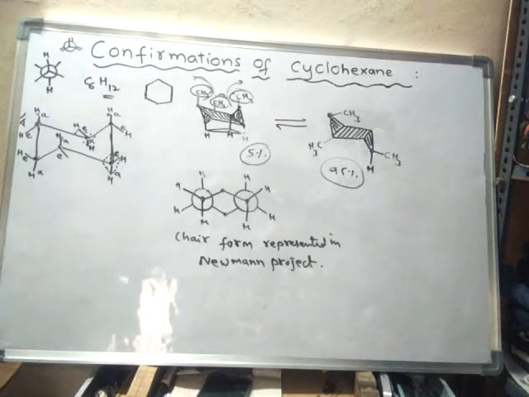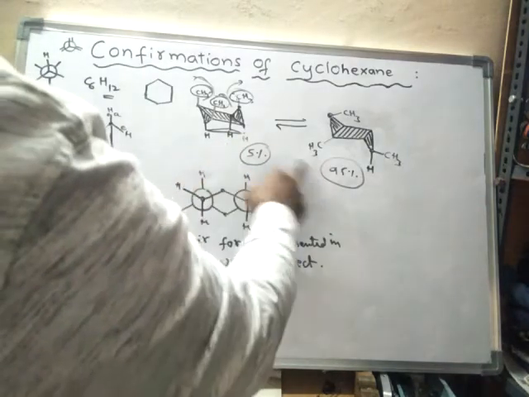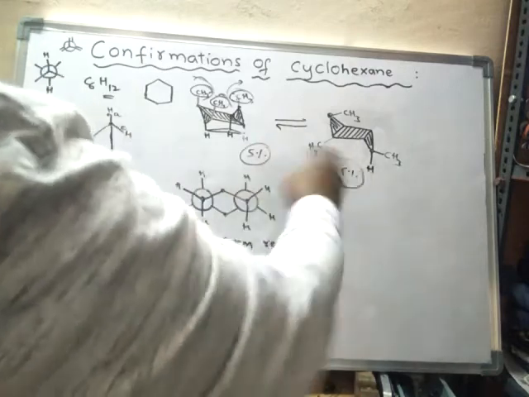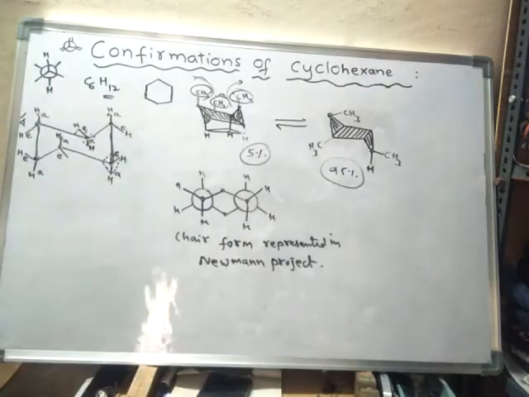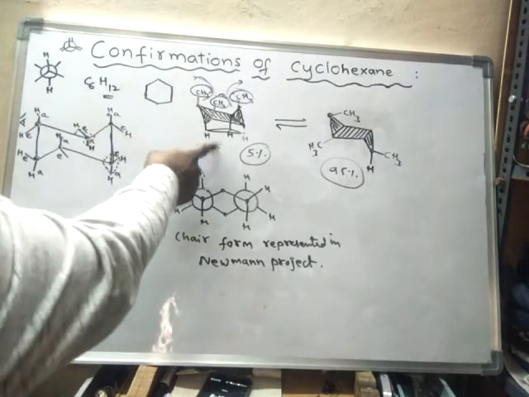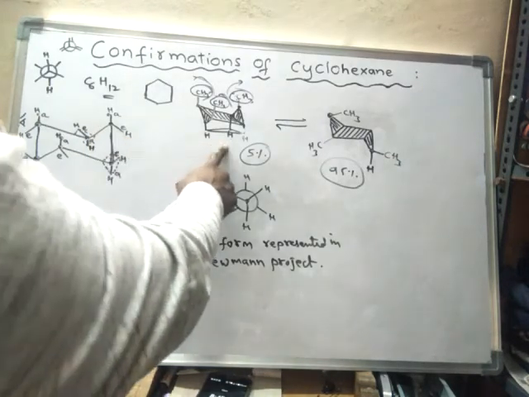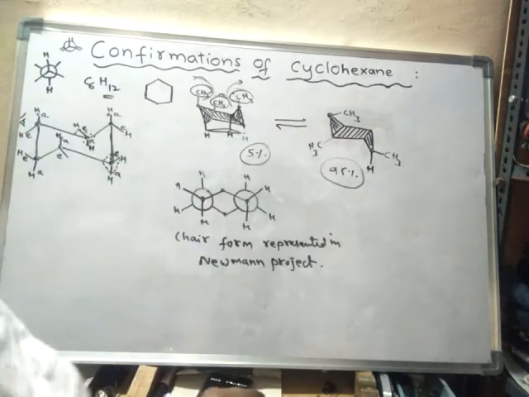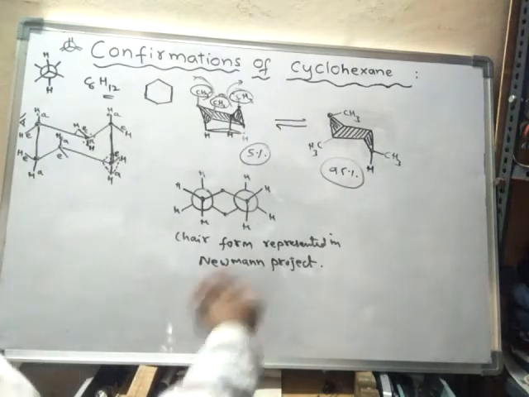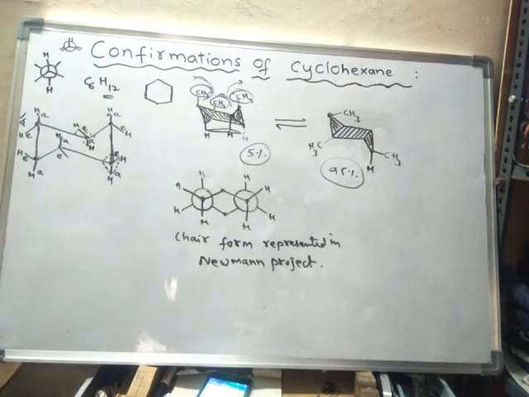Okay, so what happens here? Whenever the bulky groups are present, the equilibrium will shift towards the other chair form, so that the repulsion is decreased and strain is decreased and it becomes more stable. So if one chair form is less stable, it will immediately convert into the other, stable one. That is the type of change cyclohexane will undergo.